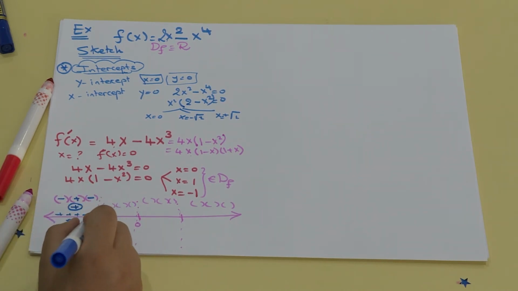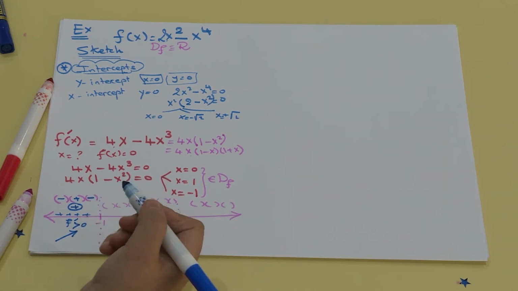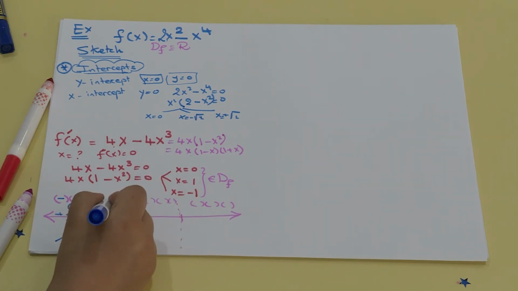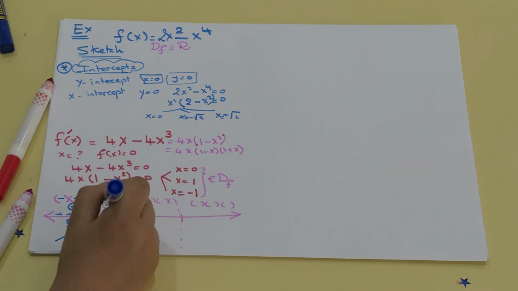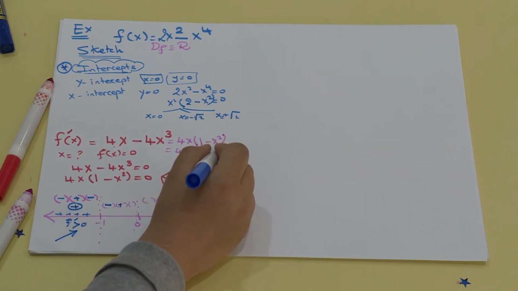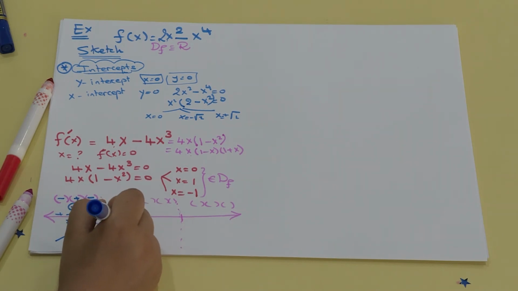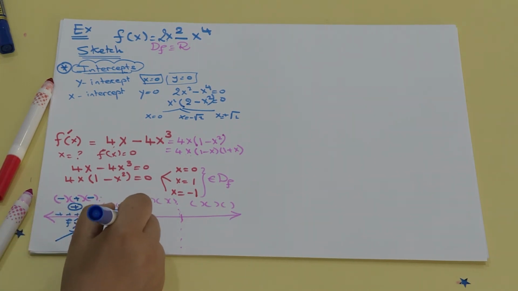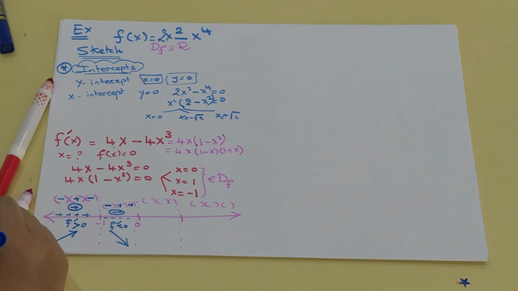So the function f of x is increasing. Now in the interval between minus 1 and 0, let's take minus half. Again, if I put minus half here, I get a minus sign. 1 minus minus half is plus. 1 plus minus half, that is 1 minus half, is again plus. So the whole thing is negative, minus, minus, minus. The first derivative is negative, so the function is decreasing.